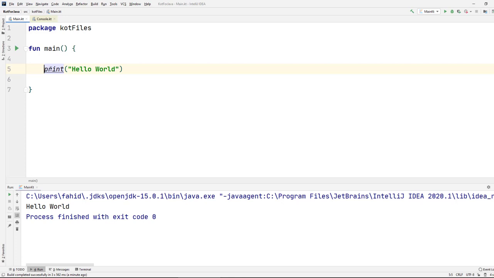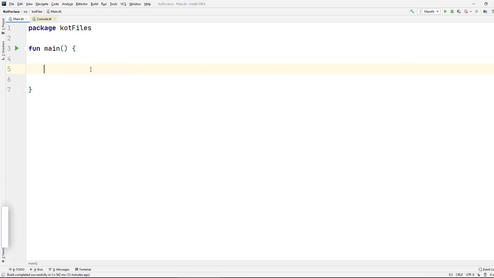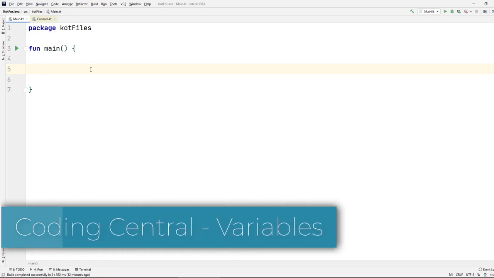Now let's move over to another important concept, that is variables. So how do we create variables in Kotlin?